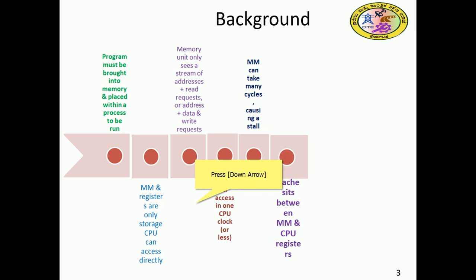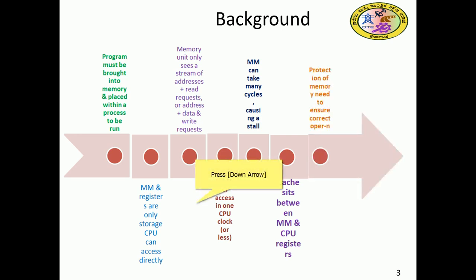Cache memory sits between the CPU and main memory, in order to adjust the size gap and speed gap between the processor and the main memory. So the cache acts as an intermediate between the CPU and main memory.